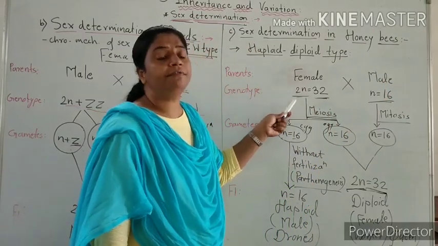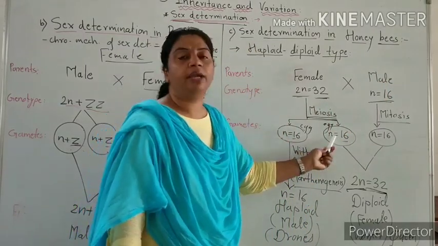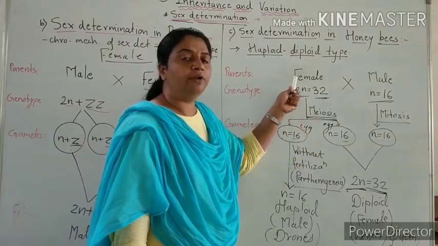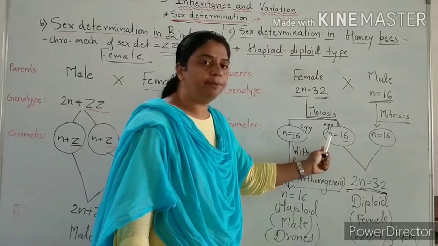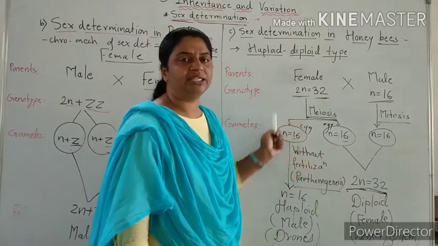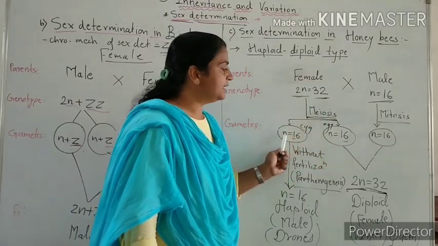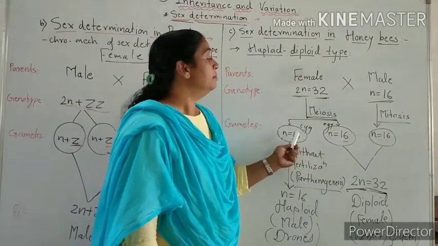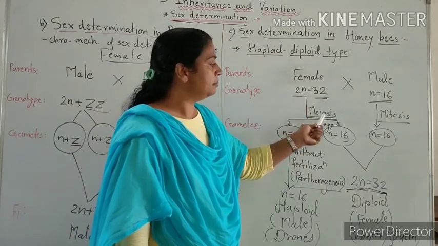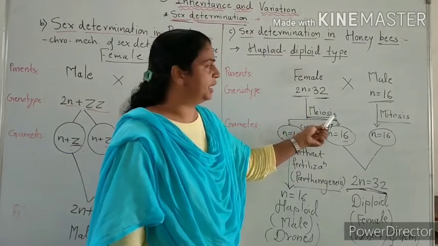This diploid female produces haploid eggs by meiosis division. The 2n becomes n, 32 becomes 16, so haploid eggs are produced by the female by meiosis division.